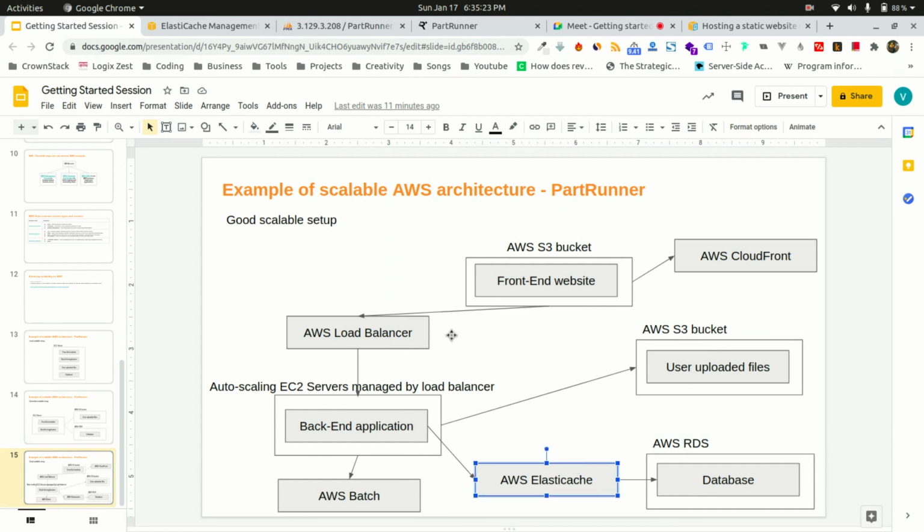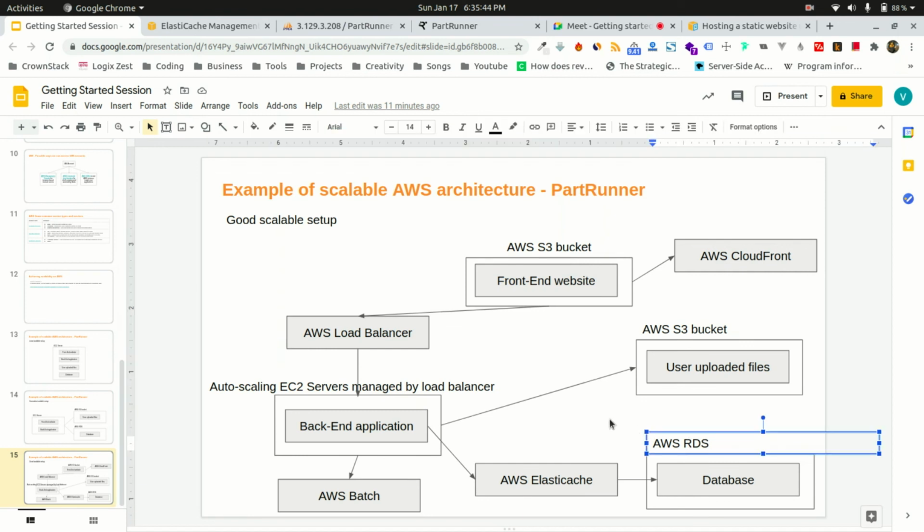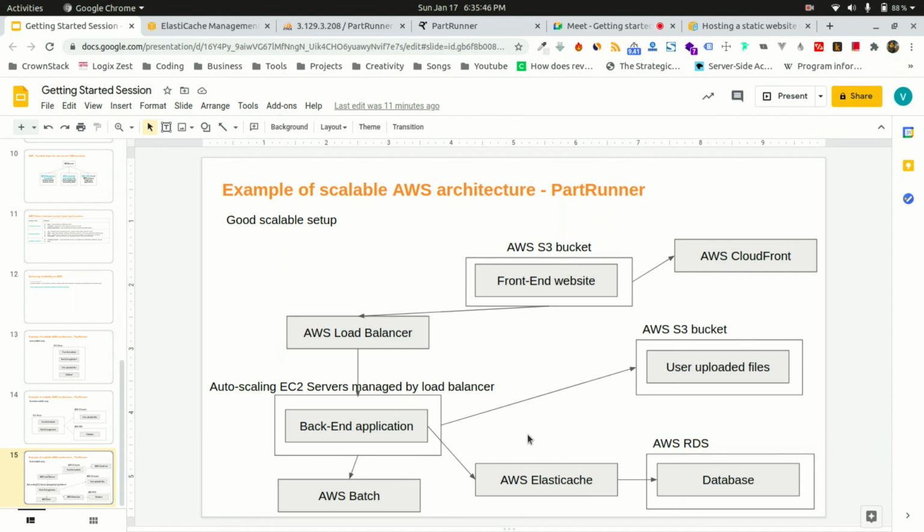ElastiCache will process that query locally, and it will automatically return that result to you. So you are saving your time, and you are saving cost compared to using Amazon RDS. Again, ElastiCache also has a cost involved with it, but it's still faster and much cheaper than using Amazon RDS for everything. Now, I would have also used Amazon CloudFront.